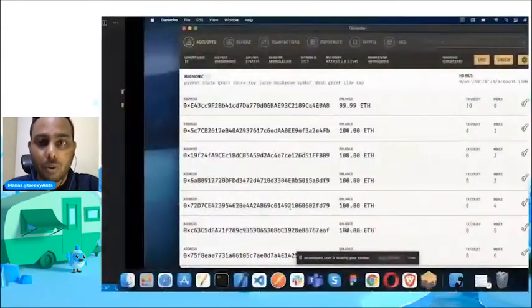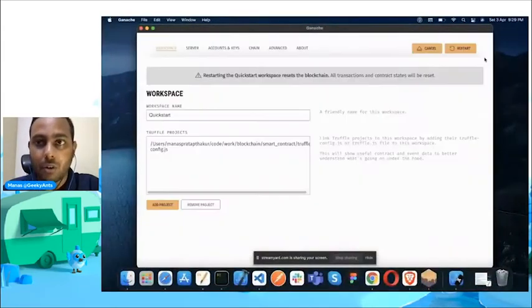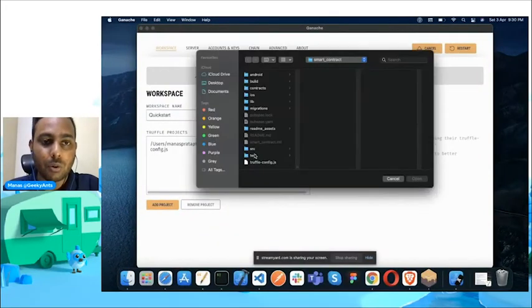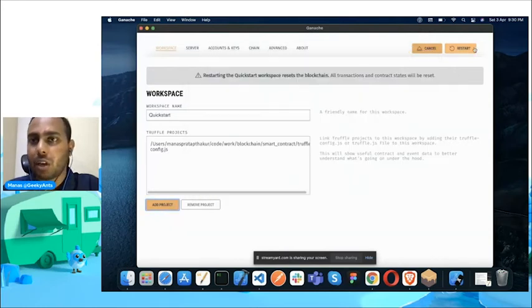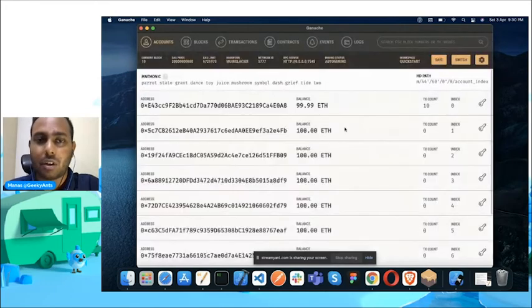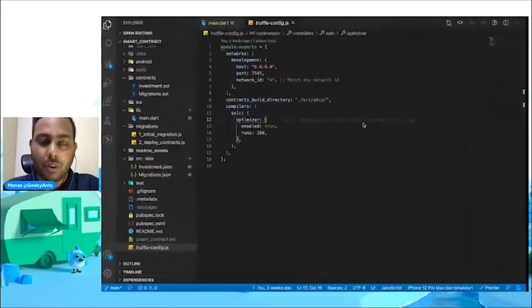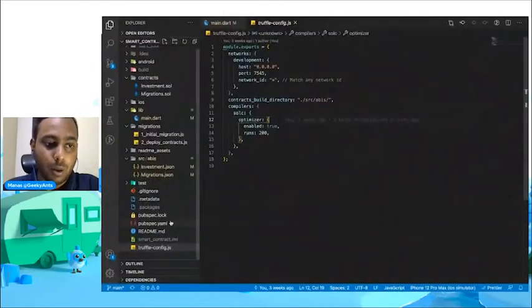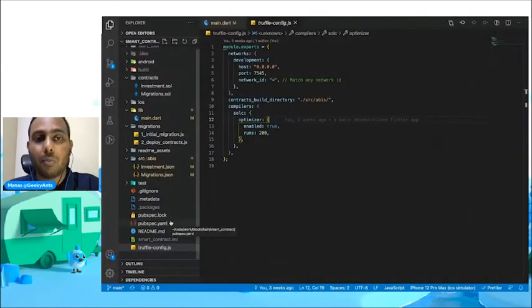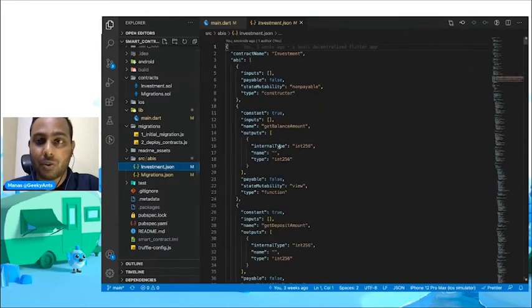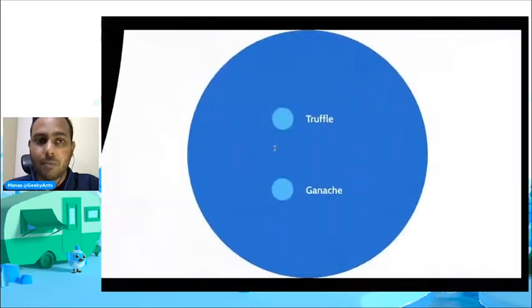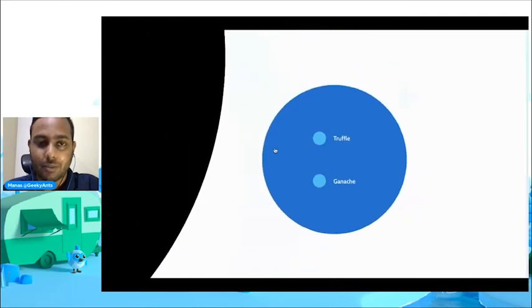So we need to jump over to Ganache and add our project like this. Here, you need to choose your truffle config.js. It will be at the pubspec.yaml level. And after you choose, you'll get an option saying save and restart, and you'll reach here, right? After that, at the pubspec.yaml level itself, run truffle migrate, and that will generate the ABIs for you. This is how the ABIs will look, and we have a deployed contract.